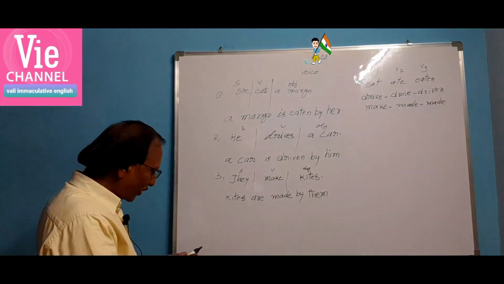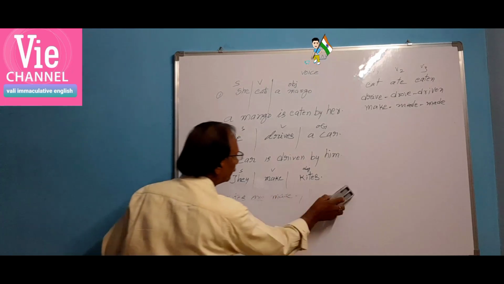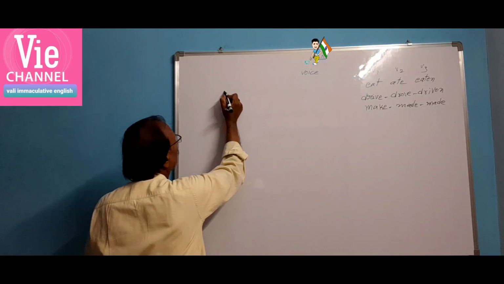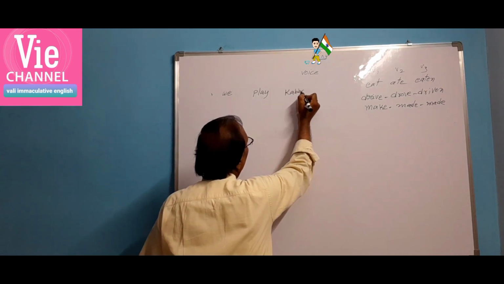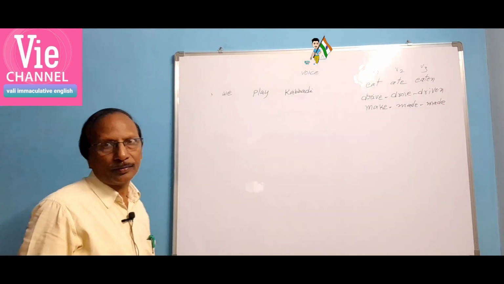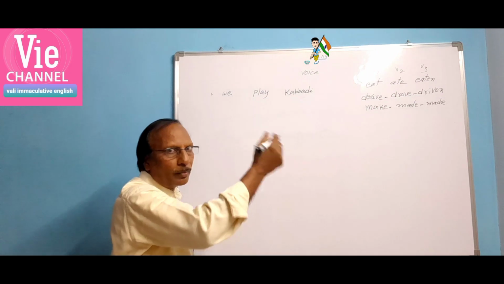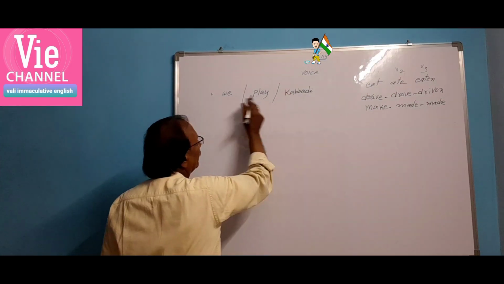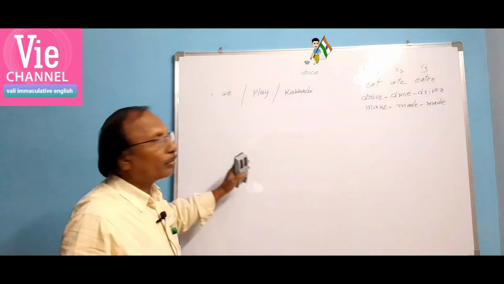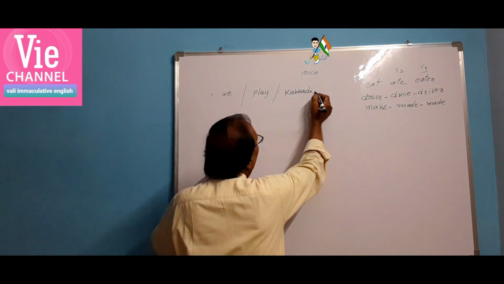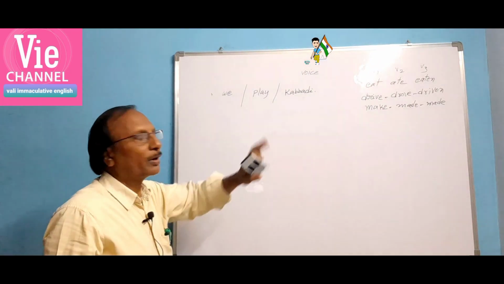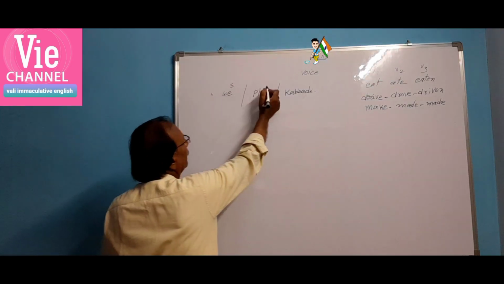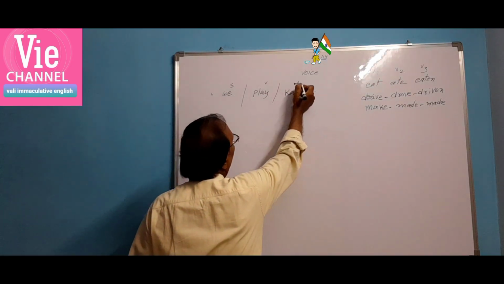Let us write some more examples of the same model. We play kabaddi. Whatever sentence is there, when we change active voice to passive voice, we have to separate it into three parts: subject, verb and object.